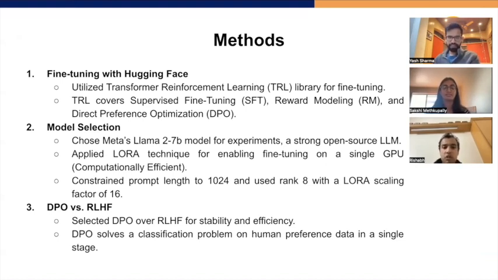And for the model, we've chosen Meta's Llama 2 7B model for experiments. This is because it is a strong open source LLM. And we've also applied the LoRA technique that was learned in the class for its computational efficiency. And we've trained it on a single GPU. We had a question of whether to use DPO or RLHF for the next step of fine tuning. And we've selected DPO over RLHF for stability and efficiency.